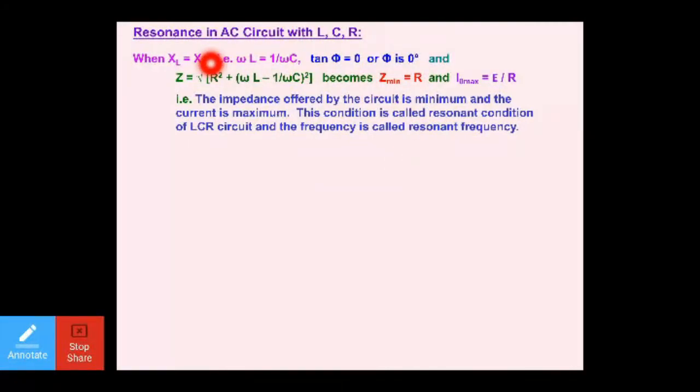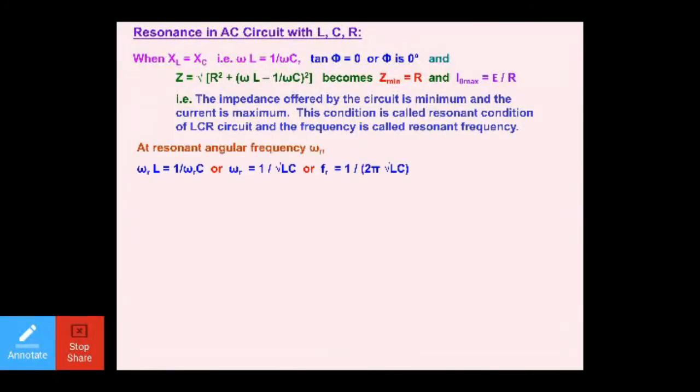Dear students, let us be very clear that resonance is a condition where XL is equal to XC, that means inductive reactance is equal to capacitive reactance. In this case, omega L is equal to 1 upon omega C, tan phi is equal to 0 and phi is equal to 0 degrees. All these represent the resonance condition. Under this condition, current will be maximum. If anyone asks you what is the condition of current in resonance, you can say current will be maximum and opposition will be minimum. And this condition is called the resonant condition of the LCR circuit.